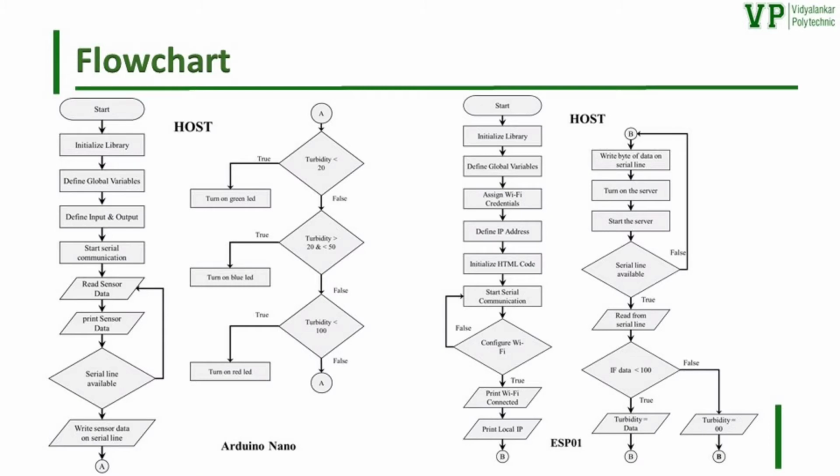For the ESP01 we will define the ESP8266 Wi-Fi and web server libraries. We will assign a Wi-Fi ID and password with one static IP address. Then we add our HTML code here. Then we configure our ESP in station mode and connect to our Wi-Fi. Then we will send our HTML data to the browser on request and then start our server. Further, if the serial line is available, we will read the sensor data. If data is less than 100, then process further.